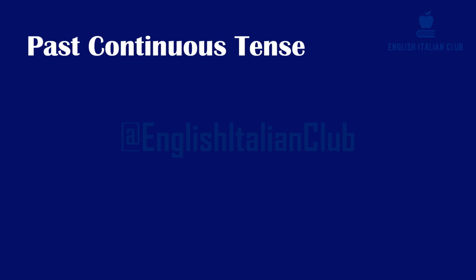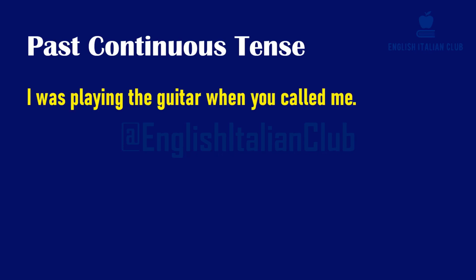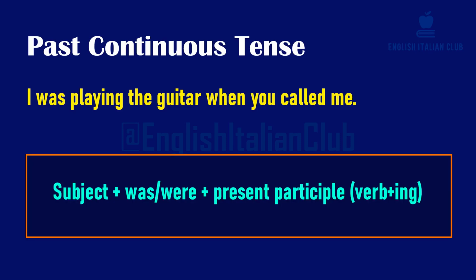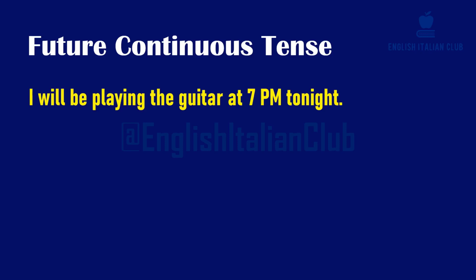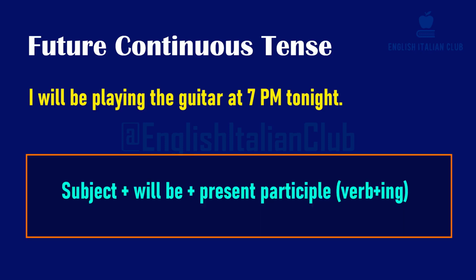Past continuous tense. I was playing the guitar when you called me. This tense describes an action that was in progress at a specific time in the past. Future continuous tense. I will be playing the guitar at 7 p.m. tonight. This tense indicates an action that will be in progress at a specific time in the future.